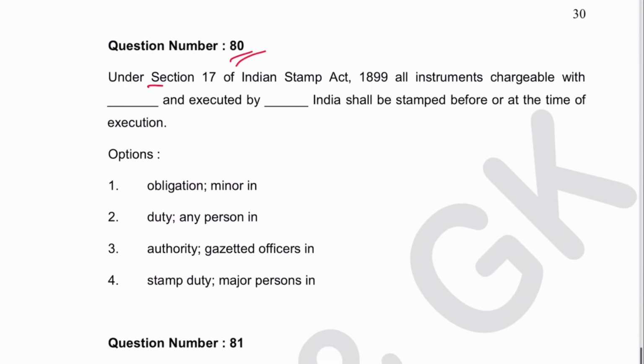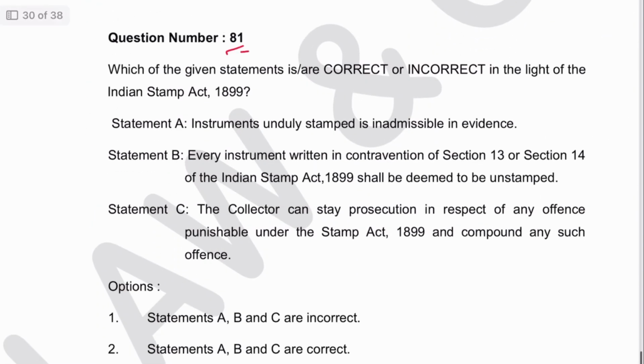Next is 80. Under section 17 of the Indian Stamp Act, all instruments chargeable with duty, obviously, executed by any person in India shall be stamped at the time of execution. So 2 is the answer. Next, 81. Which of the following is correct or incorrect? Statement A: an instrument not duly stamped is inadmissible in evidence. This is correct, mentioned in section 35 of the Indian Stamp Act. B: Every instrument written in contravention of section 13 or 14 of the Indian Stamp Act shall be deemed to be unstamped. This is also correct.